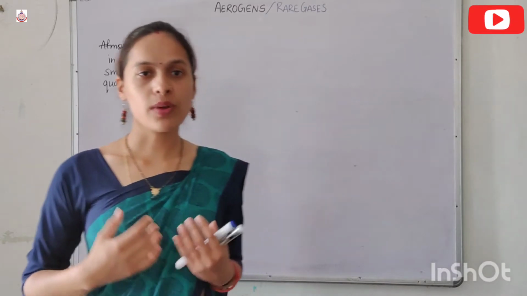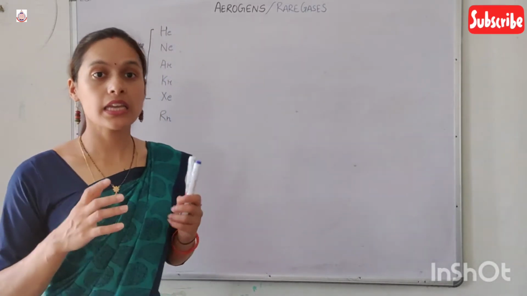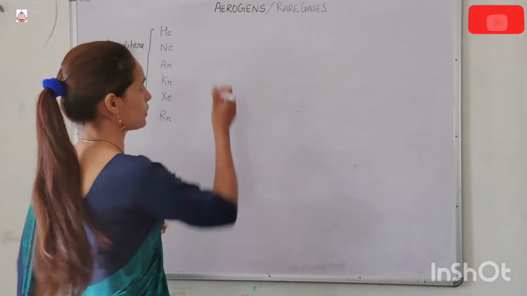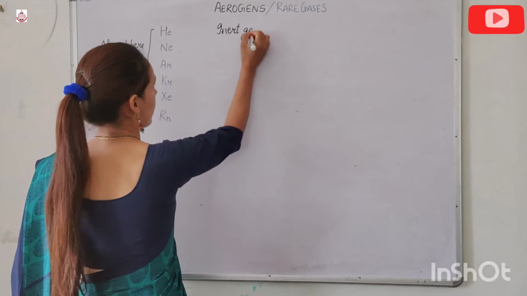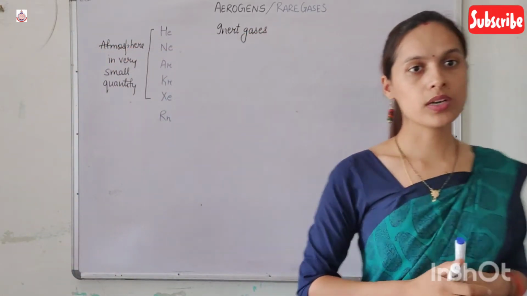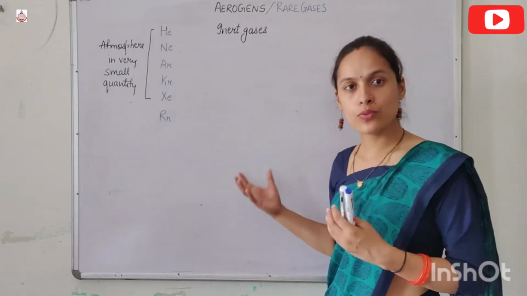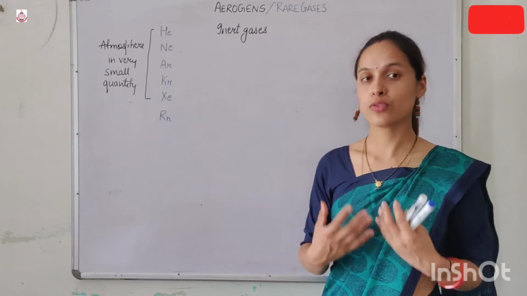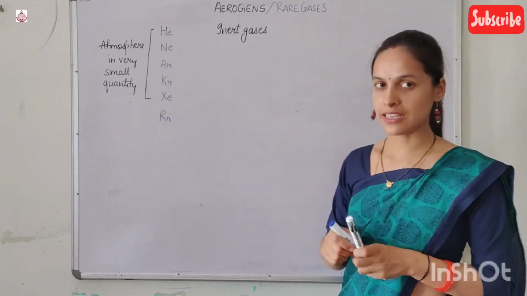Now, initially when these gases were discovered, these gases were termed as inert gases, because of their fully filled stable configuration. It was observed that they don't form any compound because of fully filled stable configuration. Therefore, they are termed as inert gases.